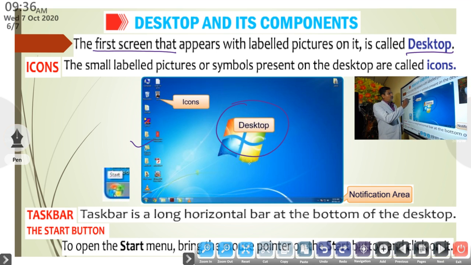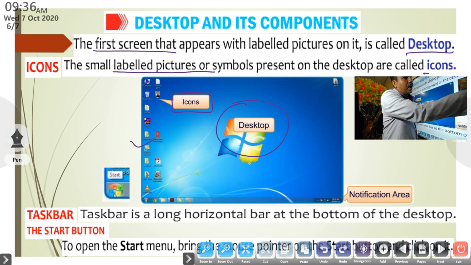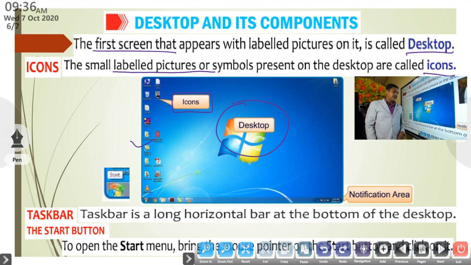Then there are some small pictures here. These small pictures are called icons. The small labeled pictures or symbols present on the desktop are called icons. Then the taskbar.